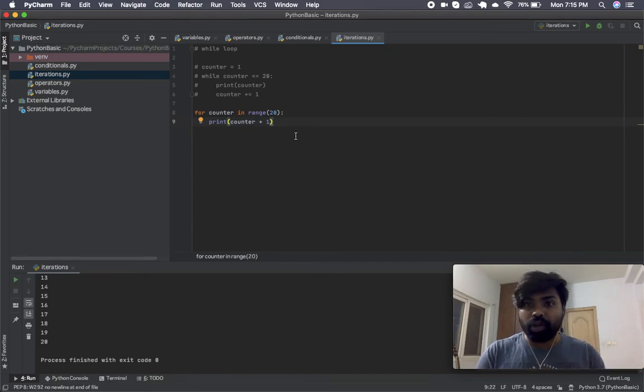So I hope you have understood the differences and similarities between the while loop and the for loop. And if there is any doubt, watch this video slowly and make sure that you understand this, because loops and conditions are going to be very important in the later part of this course.